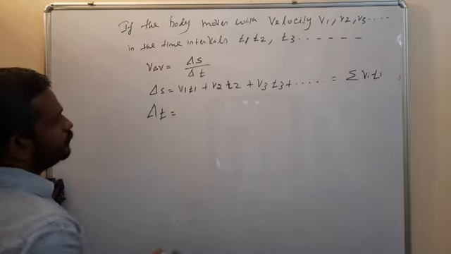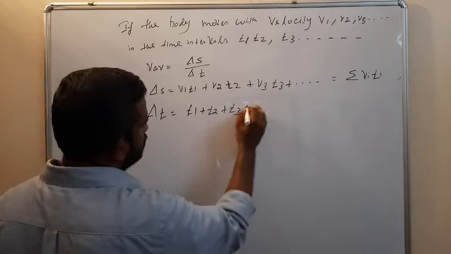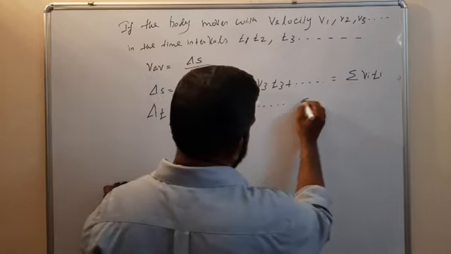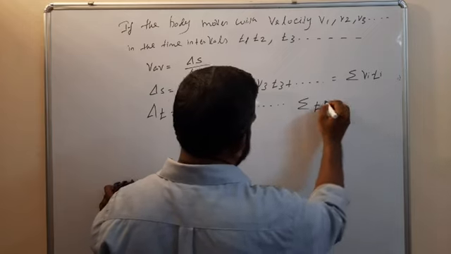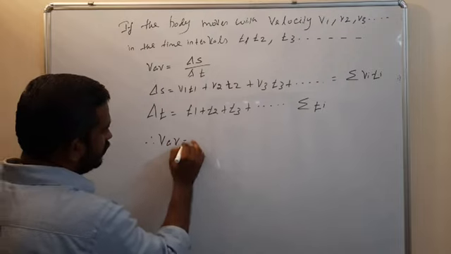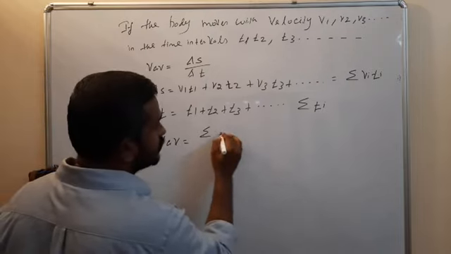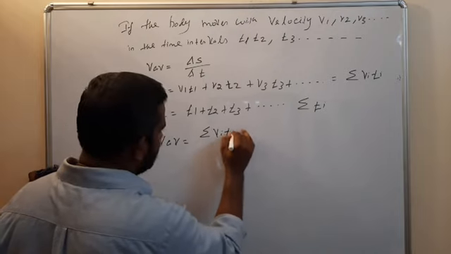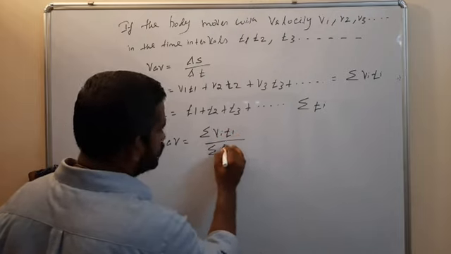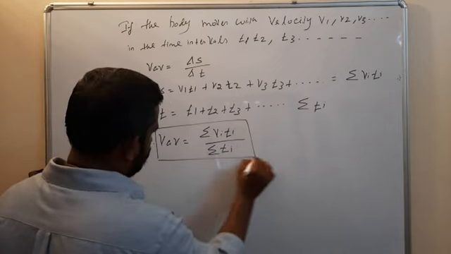Delta T is equal to T1 plus T2 plus T3 plus etc., that is summation of Ti. Therefore VAV is equal to summation of Vi Ti divided by summation of Ti. So this is the formula.